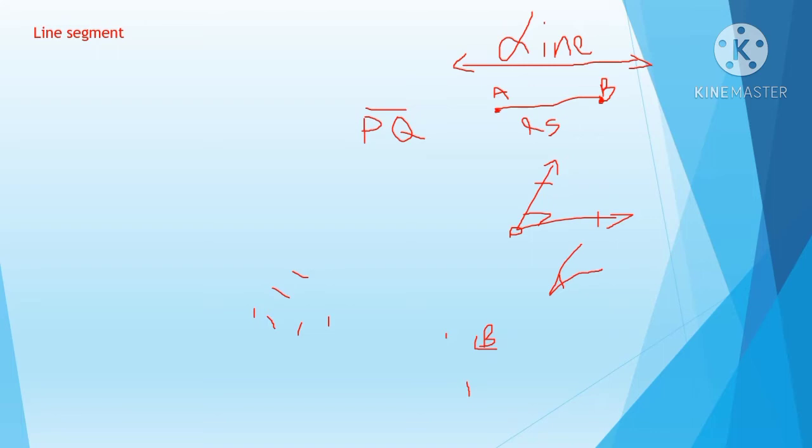Now read the definition. A line segment has 2 endpoints, starting point and ending point. You have to keep this in mind because when you start doing practical geometry, they'll mention draw a line segment BC. That means a line segment will have a fixed measurement. That measurement will be given in the question. So maybe BC is equal to 5 centimeter or 10 centimeter. A line segment always has a fixed measurement, and it will have a starting point and ending point.